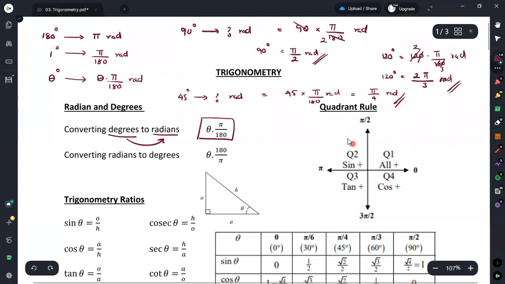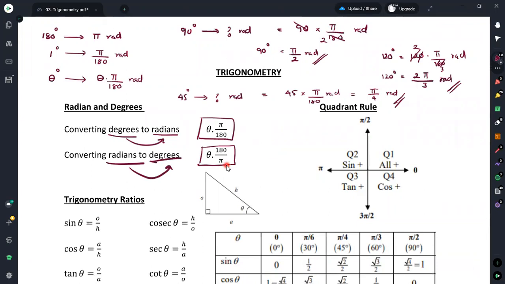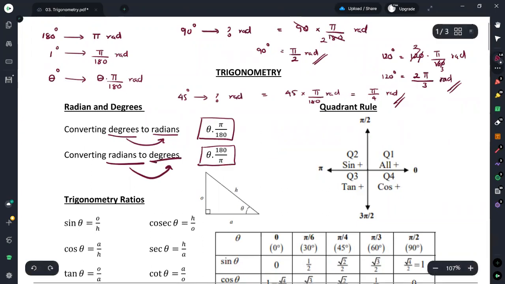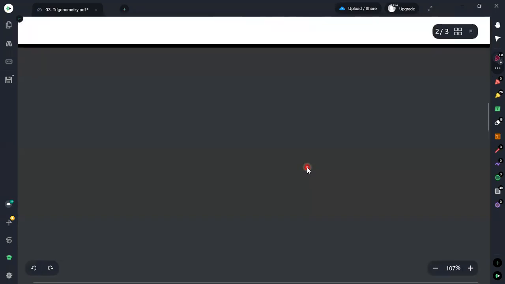Now we will move on to the next one: converting radians into degrees. Now we will go the other way around. If you are going to convert radians into degrees, we can say radians to degrees uses the reciprocal of this π over 180, multiplied with theta, to make this conversion.